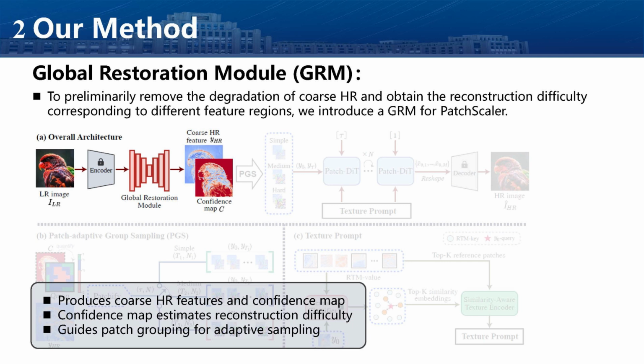The first module of PatchScaler is the Global Restoration Module. Specifically, we apply our Global Restoration Module to produce a coarse high-resolution feature map along with a confidence map. This confidence map plays a crucial role. It predicts, for every location, how close the coarse reconstruction is likely to be to the ground truth. If the confidence is high, the difference between coarse and ground truth features is small. If it's low, the difference is large. By averaging the confidence scores within each spatial patch, we produce what we call a quantified confidence map, or CMAP. The CMAP essentially classifies patches into categories of reconstruction difficulty: simple, medium, or hard, based on chosen thresholds.